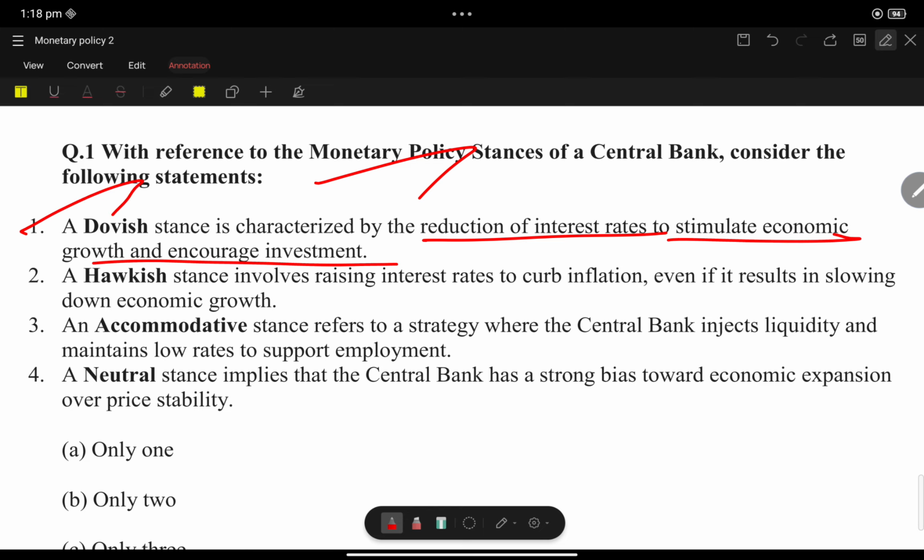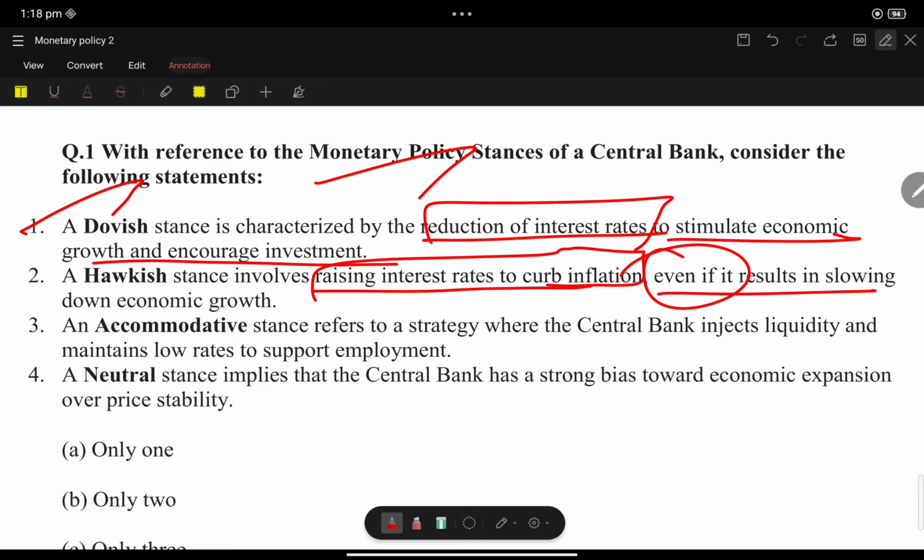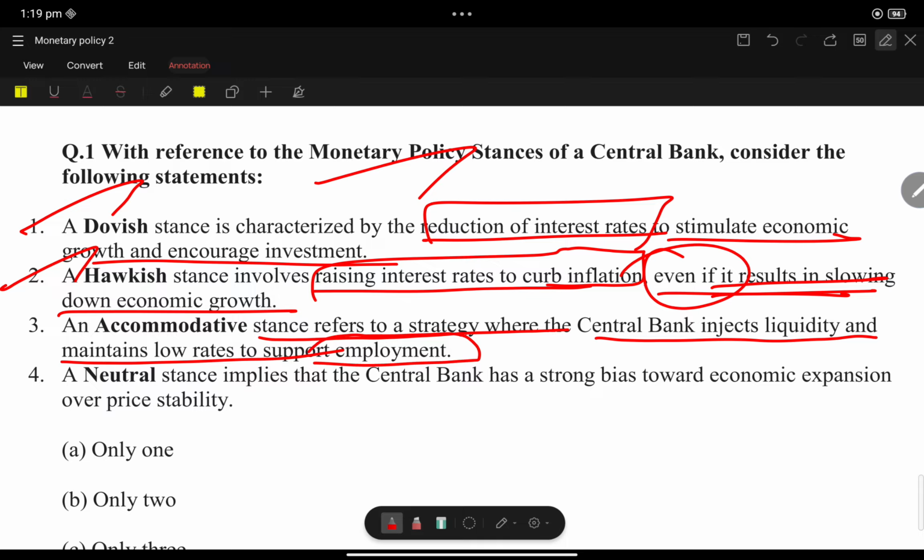Yes. The hawkish stand involves raising the interest rate to curb inflation, even if it results in slowing down the economy. That is a keyword too. An accommodative stand is a stance preferred by a strategy where the central bank injects liquidity and maintains low rates to support employment. Again, the accommodative stand is correct.